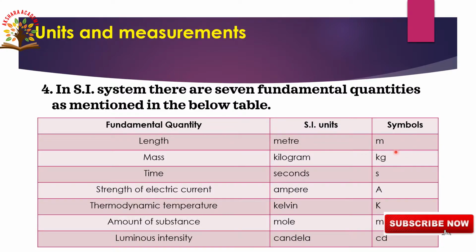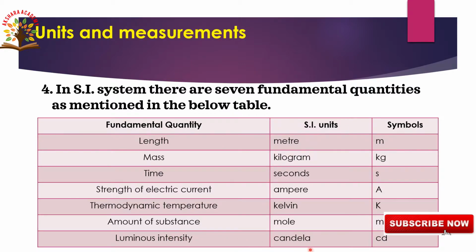Now we'll discuss symbols. Symbol for length is m. Symbol for mass, kilogram, is kg. Symbol for time is s. Strength of electric current, ampere, is denoted by the symbol A. Thermodynamic temperature, Kelvin, is represented by the symbol K. Amount of substance, mole, symbol mol.